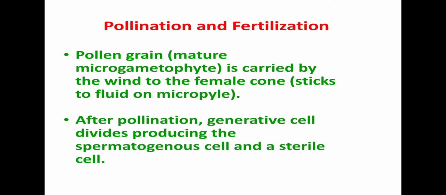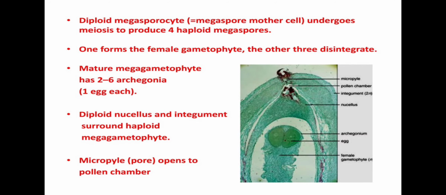Students, pollen grain, that is mature microgametophyte, is carried by the wind to the female cone and it sticks to the fluid on the micropyle. After pollination, the generative cell divides, producing the spermatogenous cell and a sterile cell.